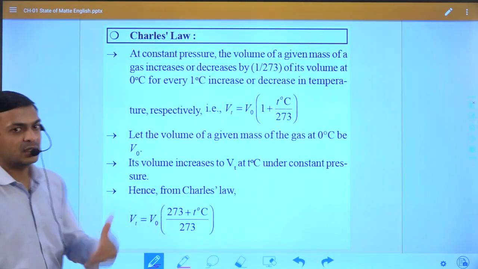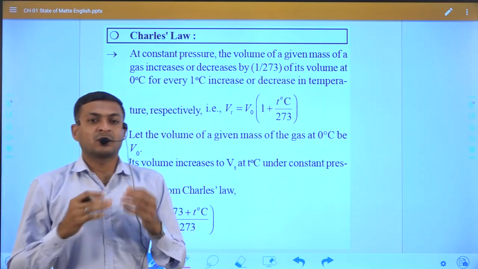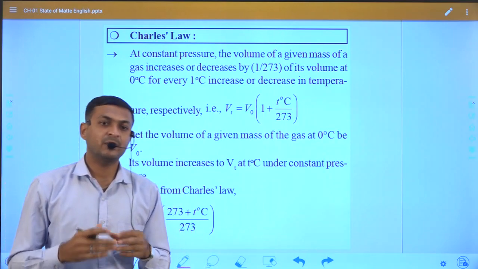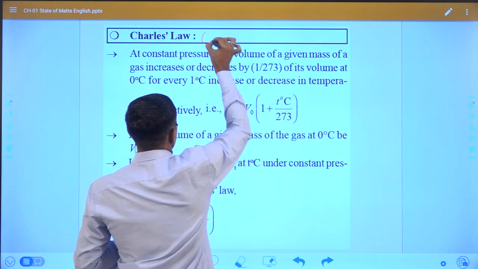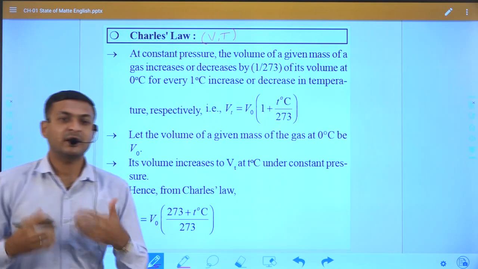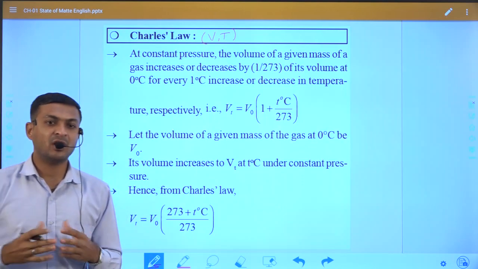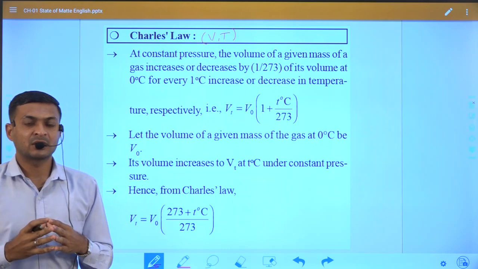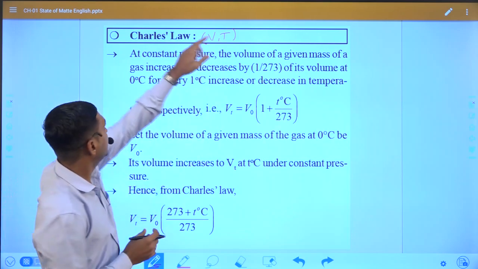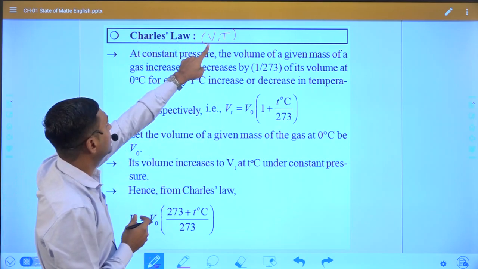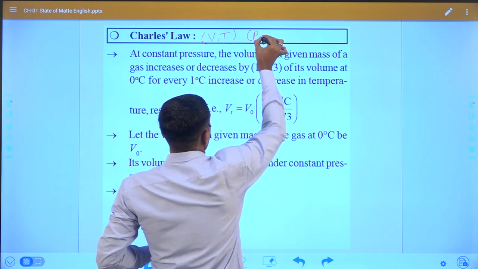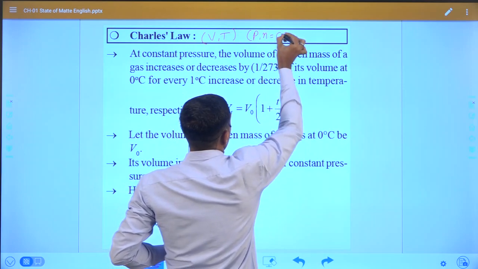Charles observed a different relationship, that between volume and temperature. He studied the variation of volume and temperature. So pressure and amount of gas will be constant.